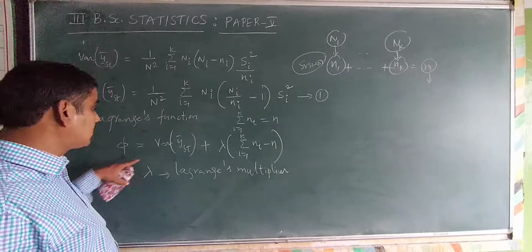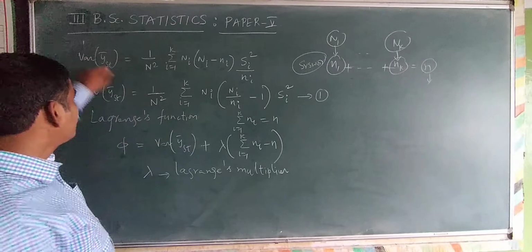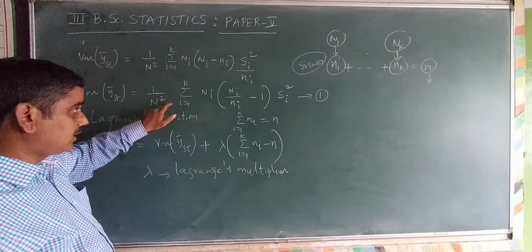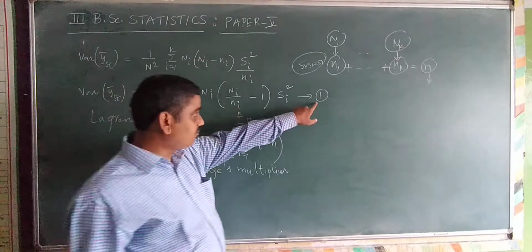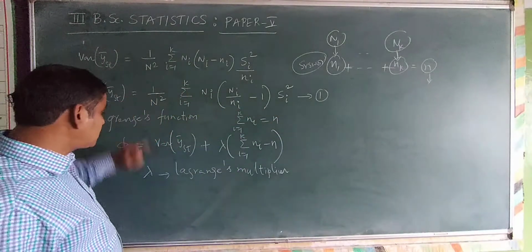Now I minimize this by considering variance of y bar st. Variance of y bar st is equal to this second formula, what I have considered as the first equation. So I use this particular formula here.